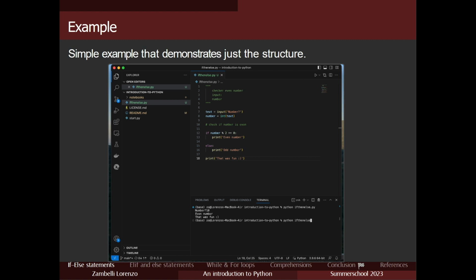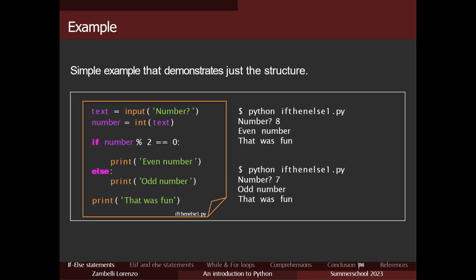Let's do it again, let's run the file again. What number do we want? An odd number, 3. Yeah, it is an odd number. That's it. It was quite easy. Okay, this was our structure of examples with different numbers, and it works.